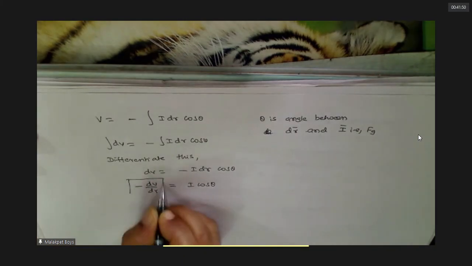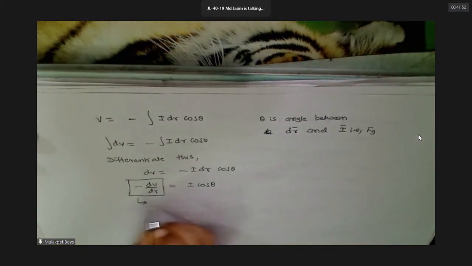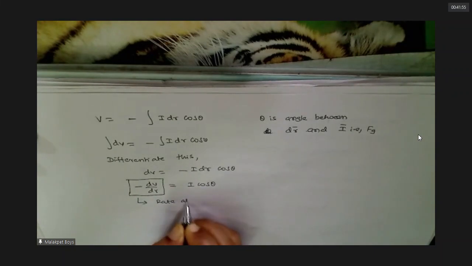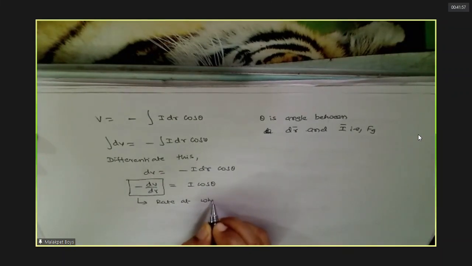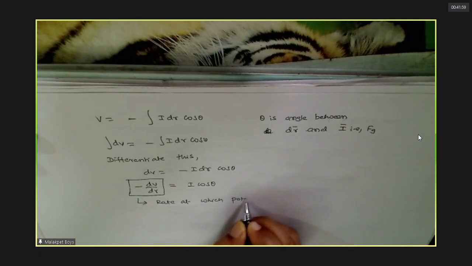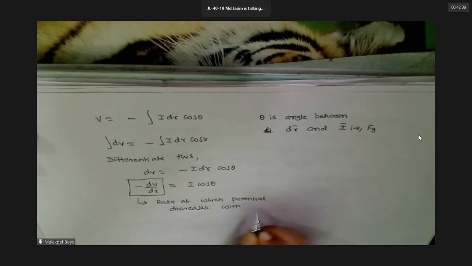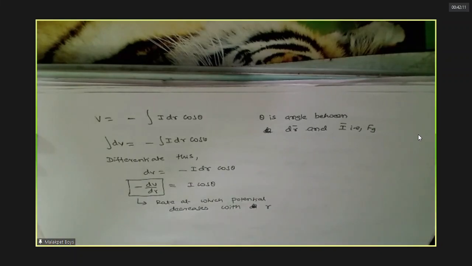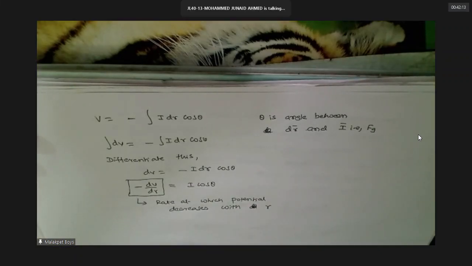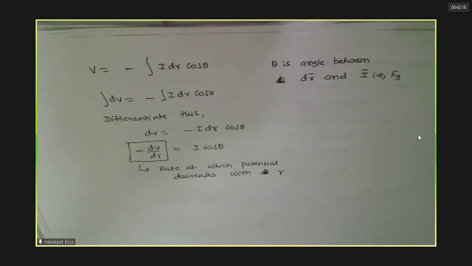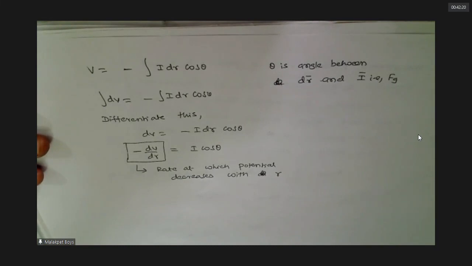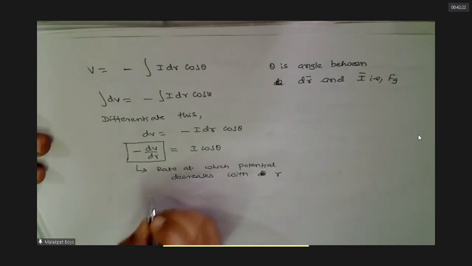Can you tell what this is? Negative sign means the rate of change of potential will decrease with respect to displacement, with respect to r, whatever it is. Agreed? Any doubt? No doubt, sir. Clear.